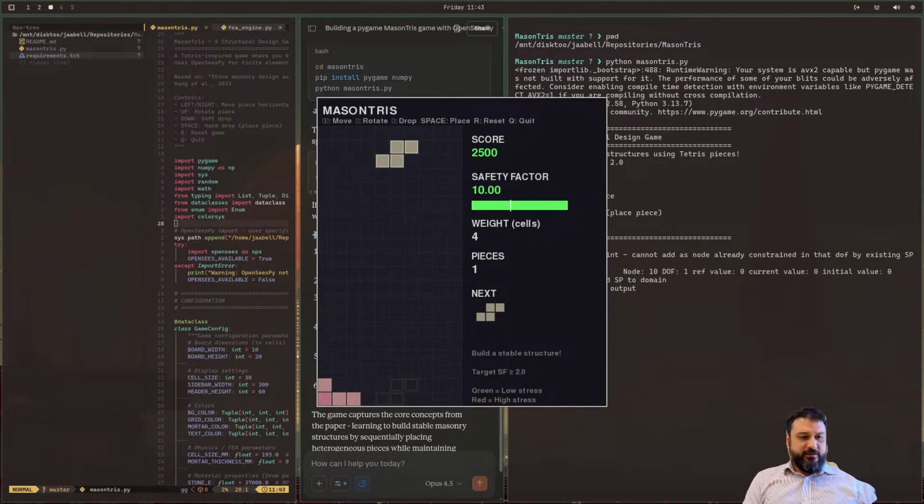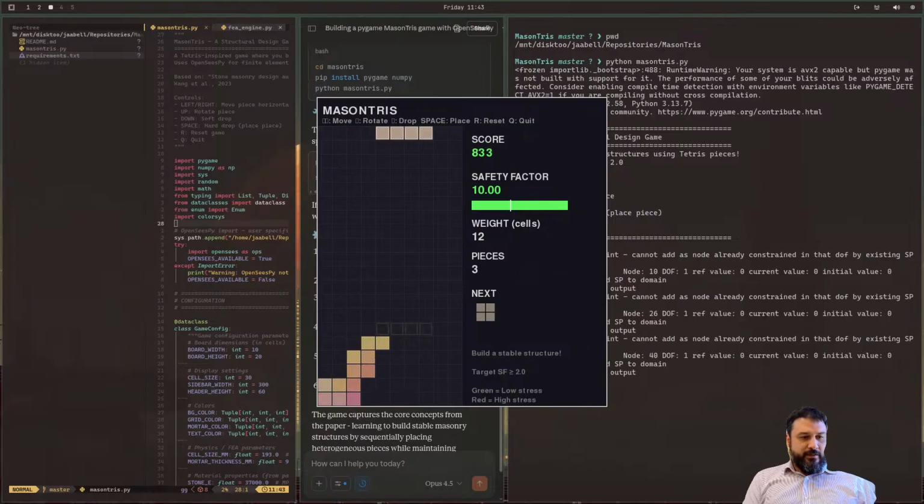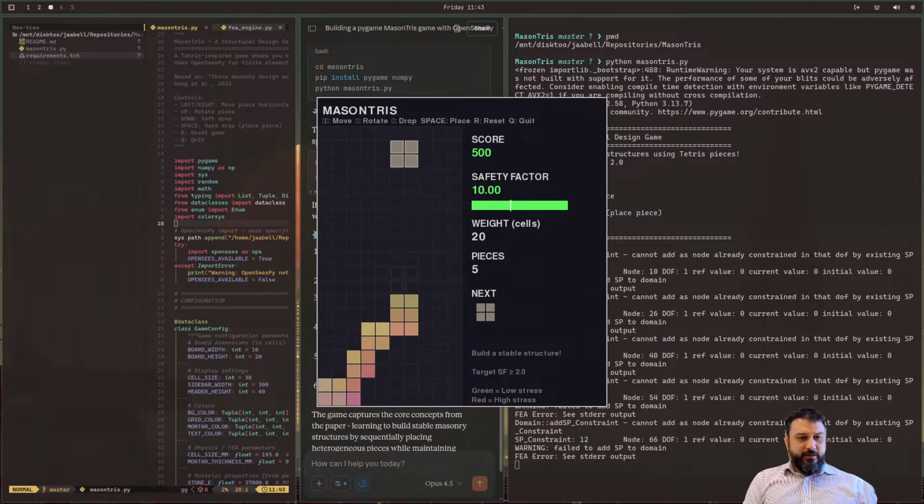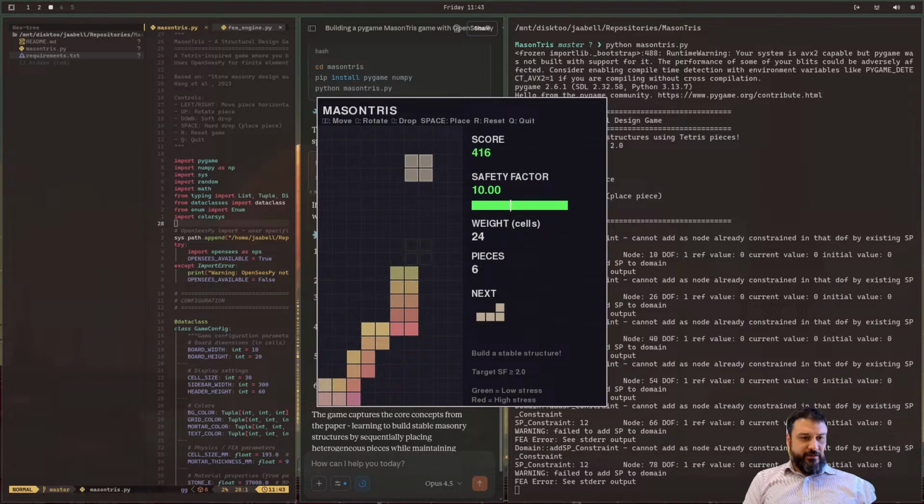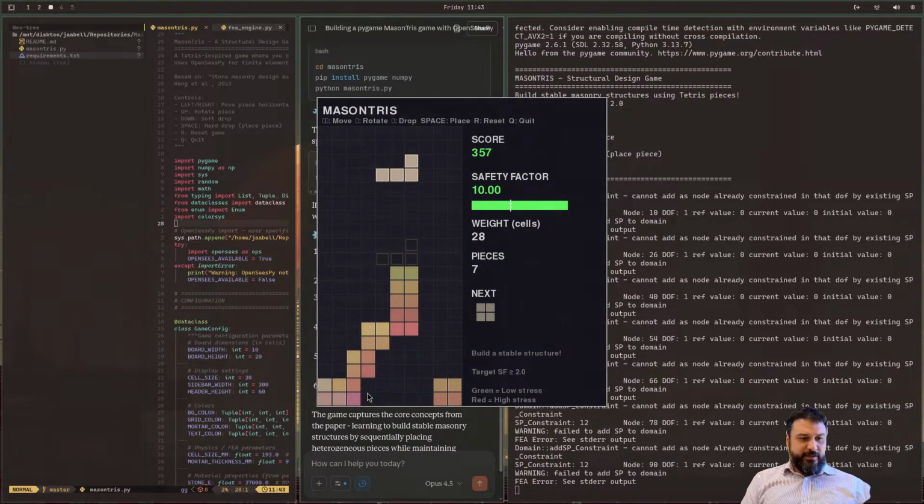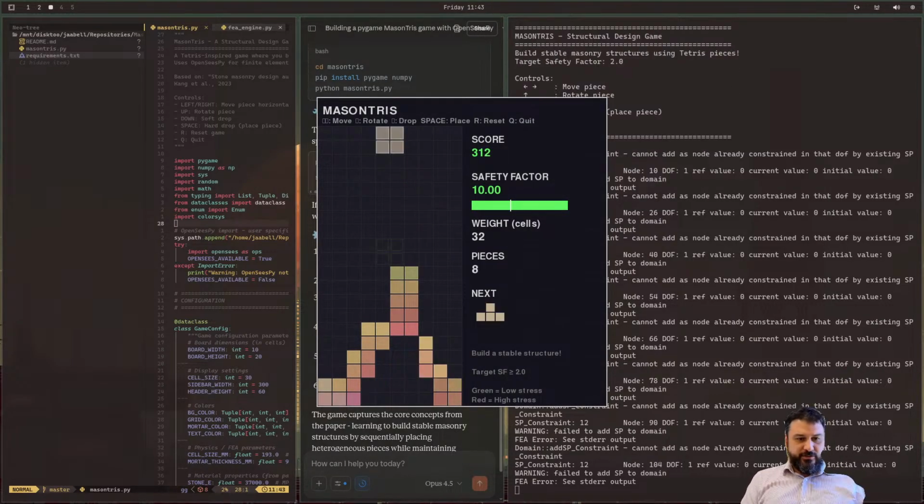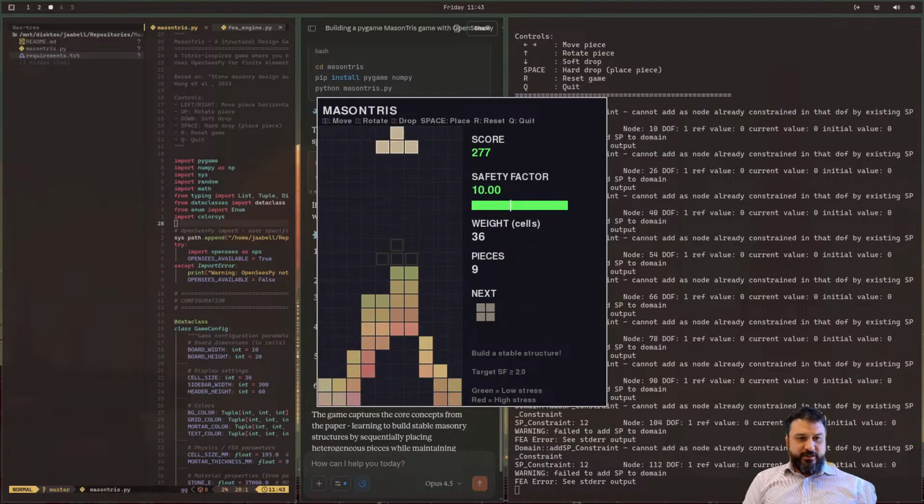So here's a little Tetris implementation, and it looks fun. You can see that it's being colored by stress: green equals low stress, red equals high stress. We'll take a look at that in a while. You can see the colors getting updated, and you can see a safety factor computation of some sort.